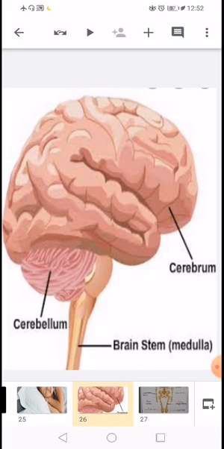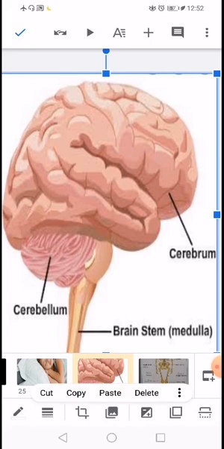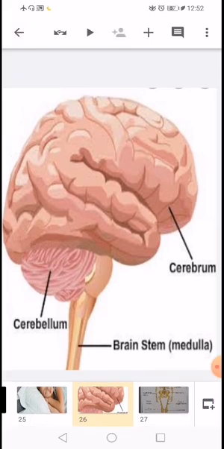It controls the activity of our internal organs such as heart, stomach, kidneys, etc. These are also called involuntary actions. The muscles which perform their functions automatically are called involuntary muscles, okay? So what are involuntary actions? The internal organs of our body, for example heart, stomach, brain, kidneys, work on their own, not on our will. That's why they are called involuntary muscles, okay? And all those actions and functions that we do by our own will, like any movement in which we use our muscles, are called voluntary muscles.